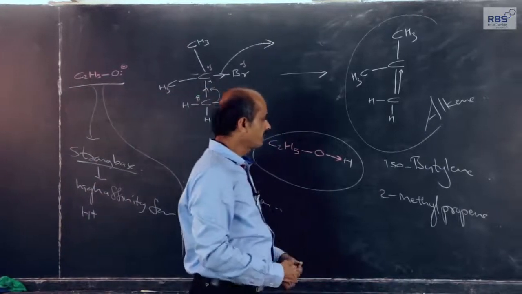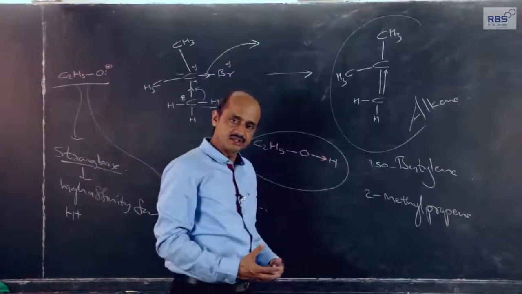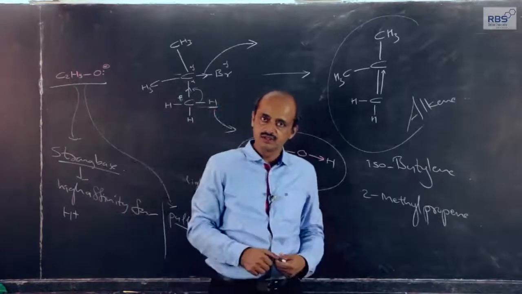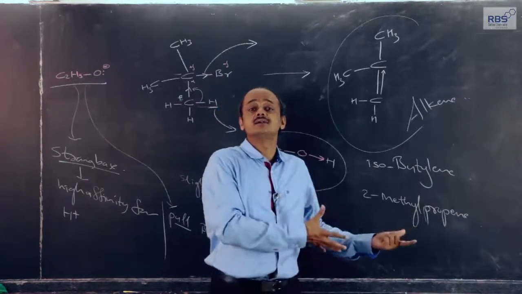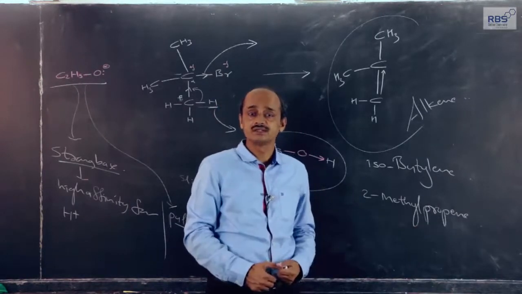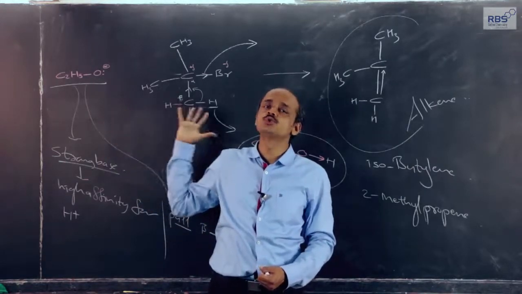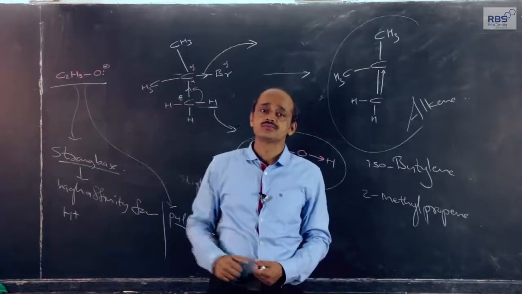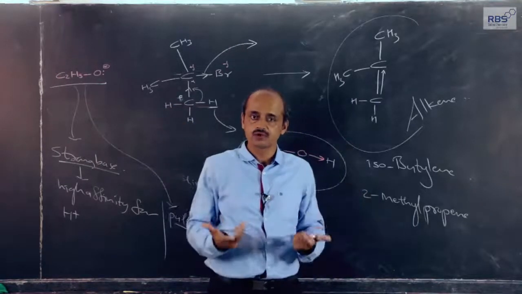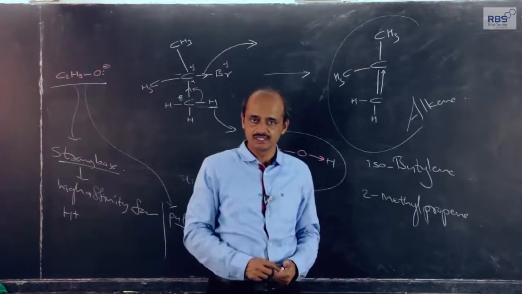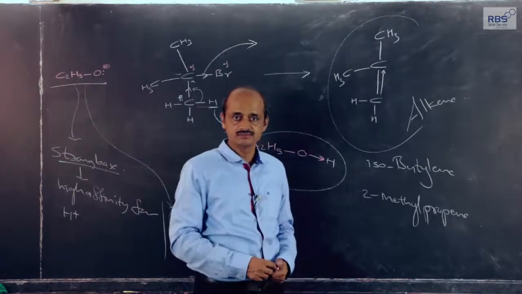Now, if I wish to prepare an ether in which on one side a bulky group is present, then by using these two reactants it is not possible.